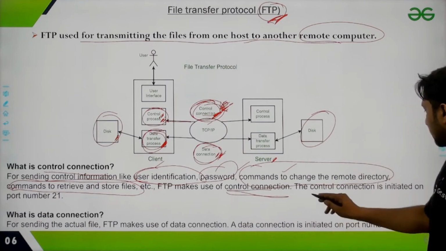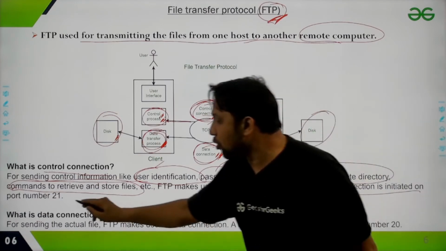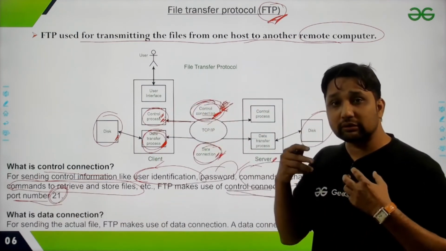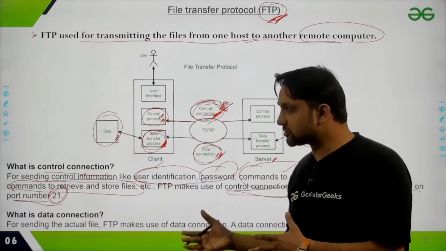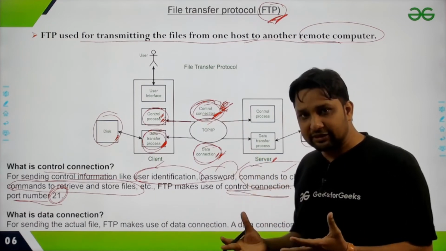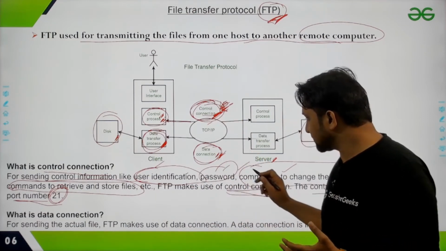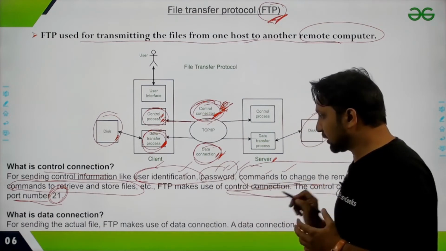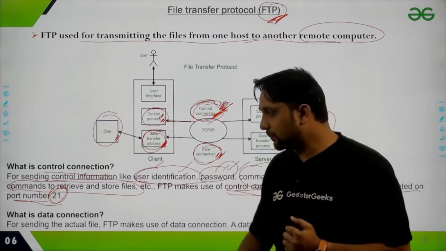The control connection is initiated on port number 21. This particular port number is used for this particular application, the control connection application, for accessing user identification, password and sending different commands. So communication takes place at this port.